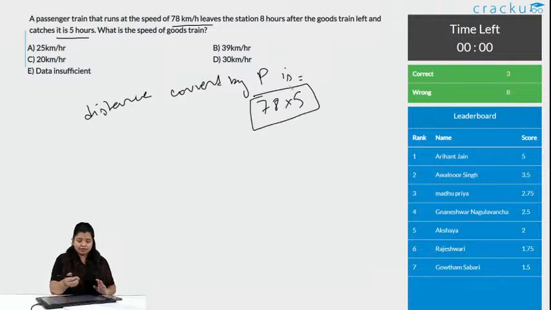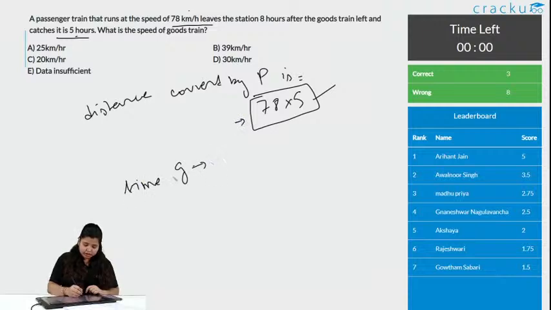Are we clear? With this speed, it caught the train in 5 hours. So, the total distance till which the train has reached is this much. The other thing it tells us is that the goods train took the time to travel the same distance. So, time, okay, I will write it as a complete sentence.